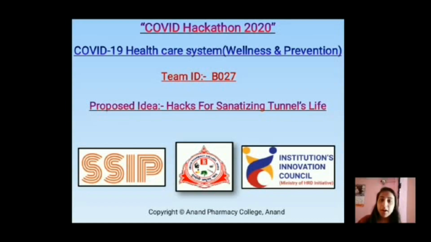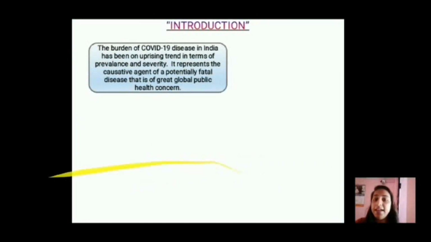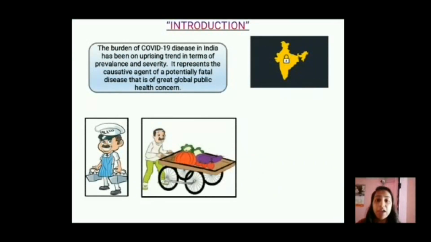My topic or idea for the hack is the sanitizing tunnel. As we all know, the sanitizing tunnels are designed by the Government of Gujarat for the sanitization of people who roam around the streets. But there are several disadvantages, like no scientific proof, no efficiency, and various side effects of the fluids used. So the idea came to our student minds to convert these disadvantages into advantages by their working model, which is explained in this slide or in this video. So please see till the end.